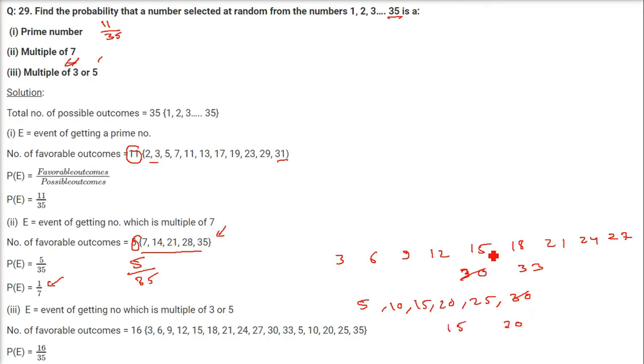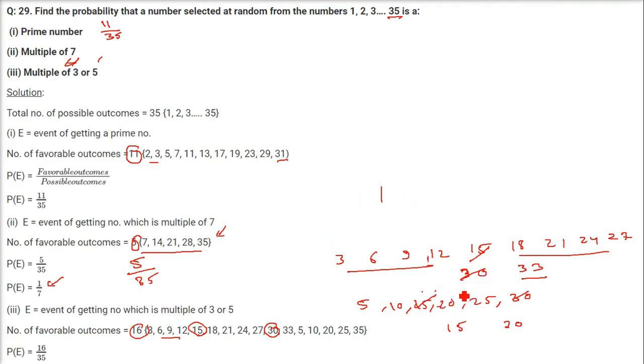We'll write 30 only one time. Let me write it here. 15 also one time. Is there any other number which is common to these tables? No. Now we'll write all the numbers like 3, 6, 9, 12, all these. 15 we write only one time, and this 30 we also write one time. Otherwise all the numbers we write here. So how many numbers are there? Count this. This is going to be 16.